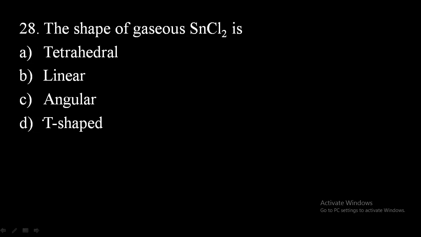28th question. The shape of gaseous tin chloride is. The shape of tin chloride can be represented in this manner, and which is angular. So option C will be the right answer. And the type of hybridization is sp3, because still 2 electrons are present on the tin, because the number of valence electrons will be 4.